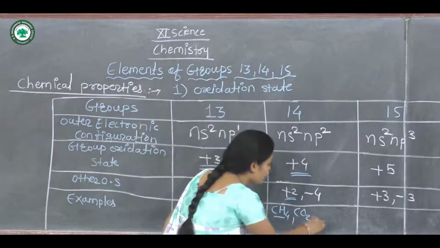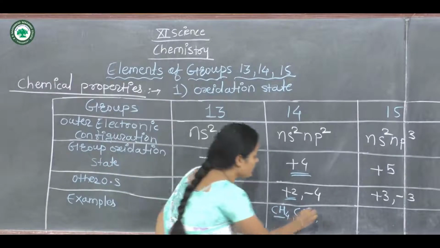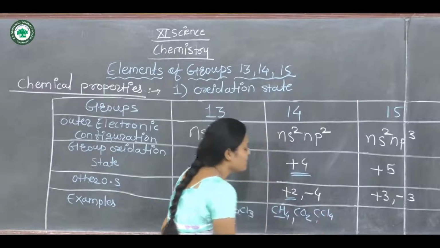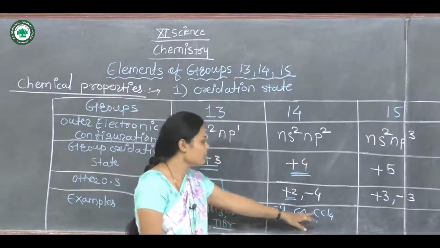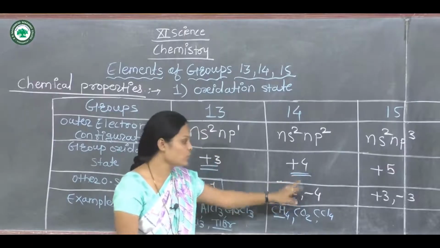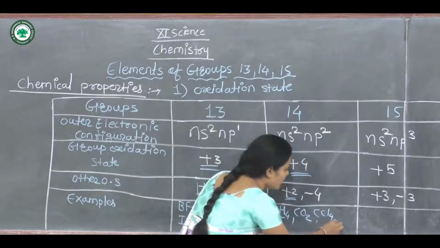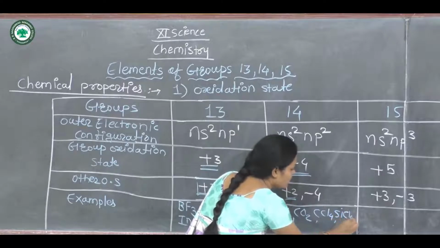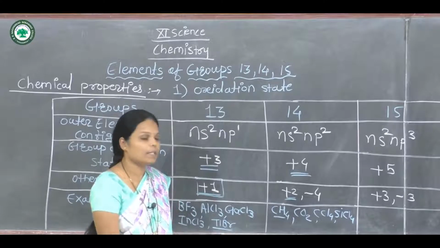Now the next compound is carbon tetrachloride. This is also an example of group 14. Here, a +4 oxidation state is shown in carbon tetrachloride. Now the next one is silicon tetrachloride, SiCl4.